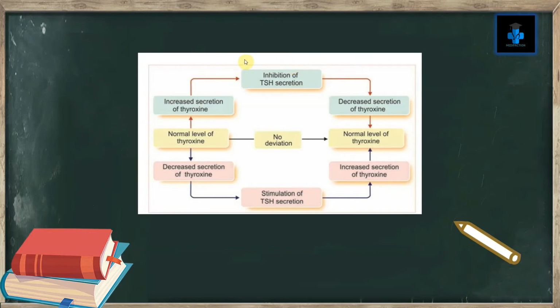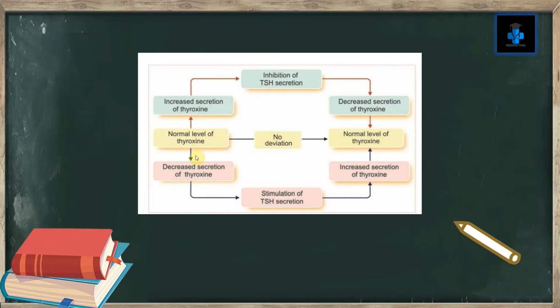So let's check this flowchart to learn it easily. So here is the normal level of thyroxine. In normal condition, there is no deviation, so the thyroxine level is normal in the blood. Suppose there is an increase in the secretion of thyroxine. This causes the inhibition of thyroid stimulating hormone secretion, which results in the decreased secretion of thyroxine. Thus, the normal level of thyroxine is attained.